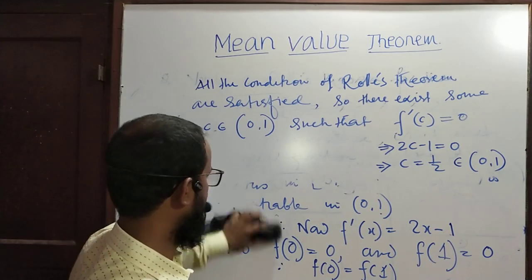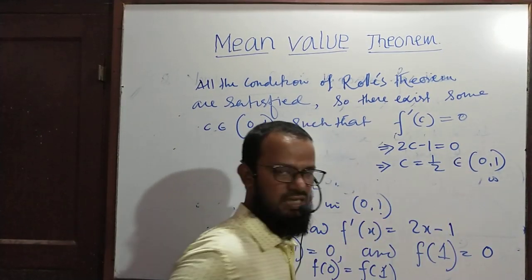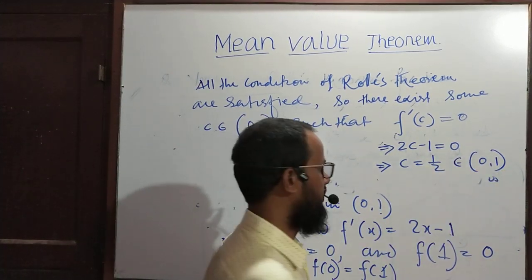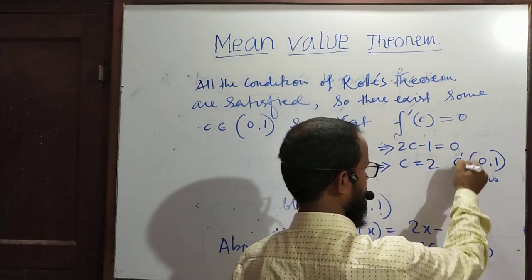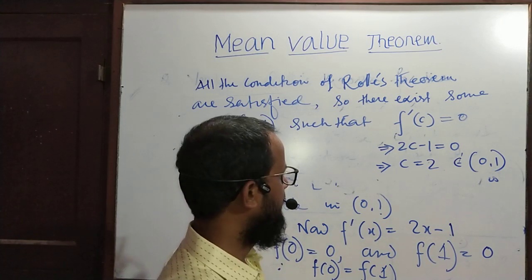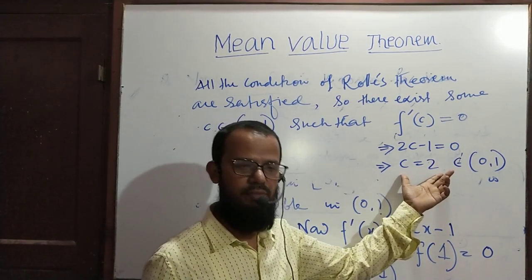If whatever c you get does not lie in the open interval, suppose c came out equal to 2, then it does not belong to this interval, and you can conclude that Rolle's theorem is not verified.